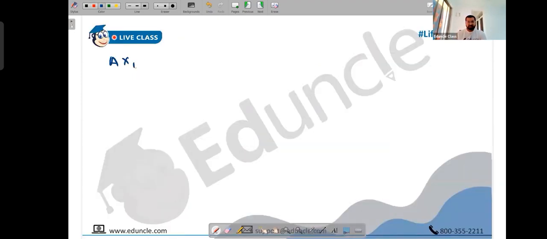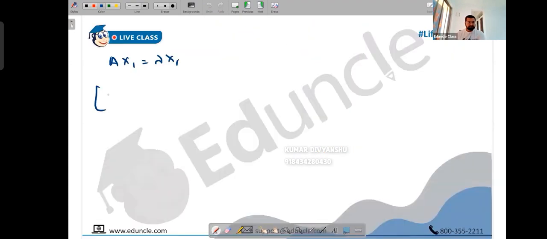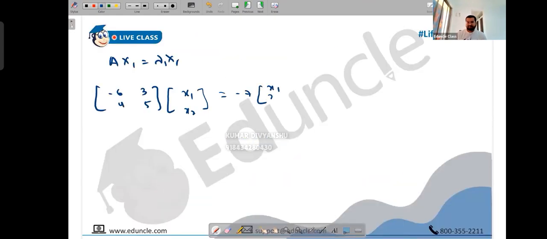So let's start with A into x1 equals lambda into x1. A is minus 6, 3, 4, and 5. We don't know the value of x1, so let's say it is x1 and x2. You can also write x and y, you can write anything. Lambda 1 is minus 7, into x1. Let this eigenvector be a column vector with entries x1, x2.